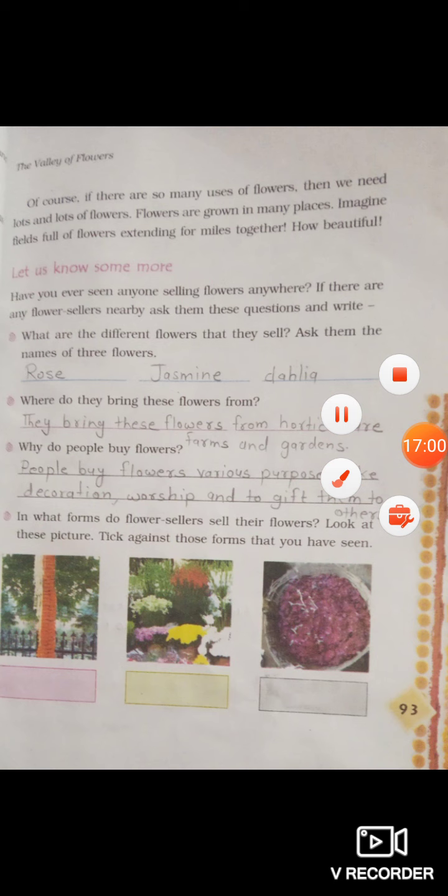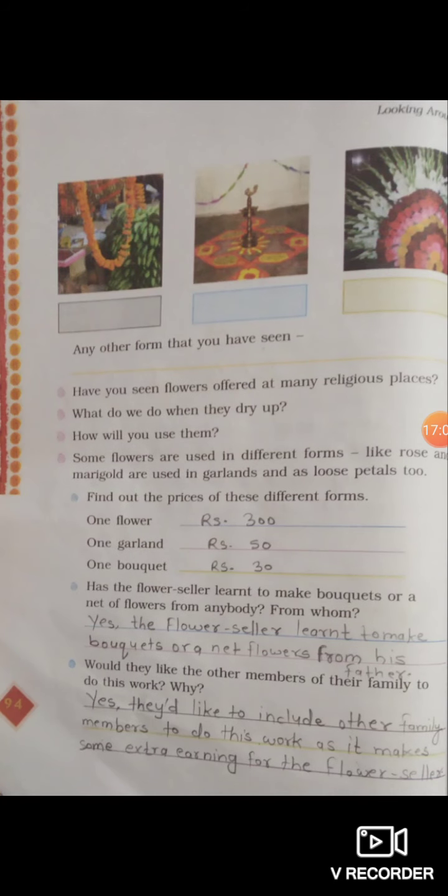Now children, see at page number 94. Some flowers are used in different forms, like rose and marigold are used in garlands and as loose petals too. Find out the prices of these different forms. One flower priced rupees 300. One garland rupees 50. One bouquet priced rupees 30.